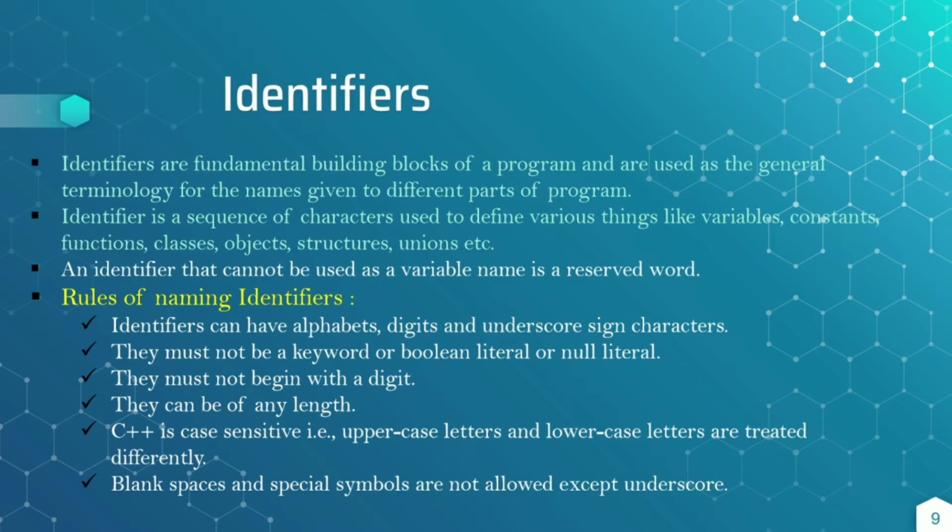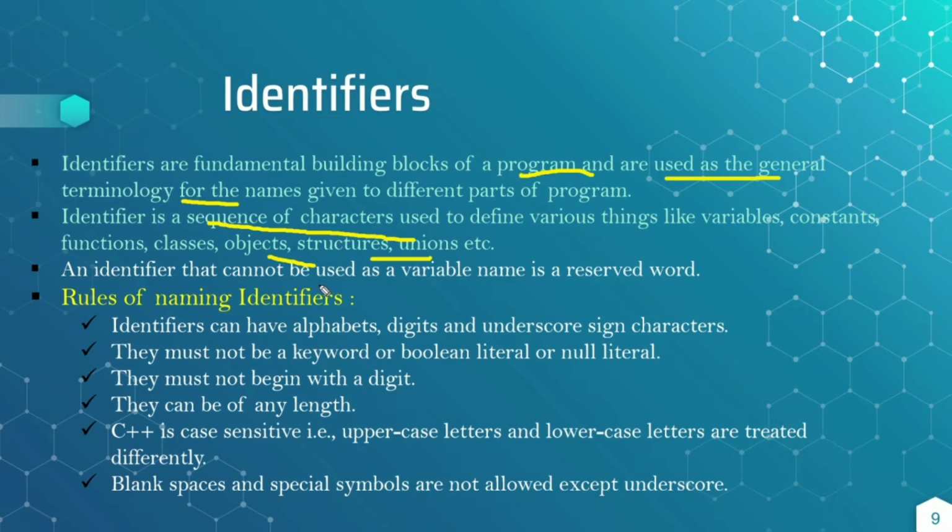These identifiers are fundamental building blocks of a program and are used as the general terminology for the names given to different parts of the program, like variables, arrays, constants, functions, classes, objects, structures, unions, etc. An identifier is a sequence of characters used to define these things.